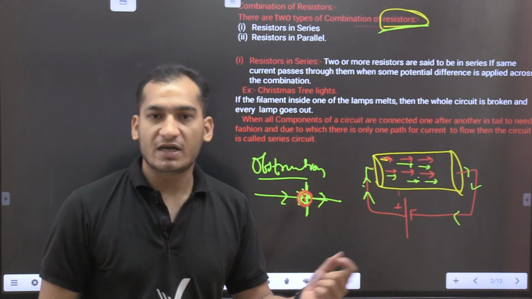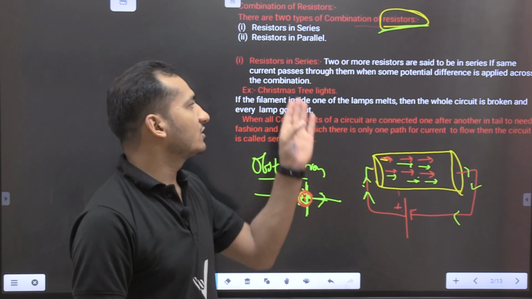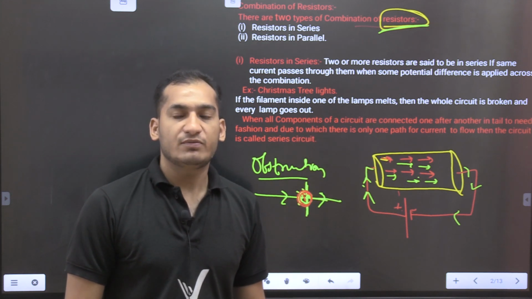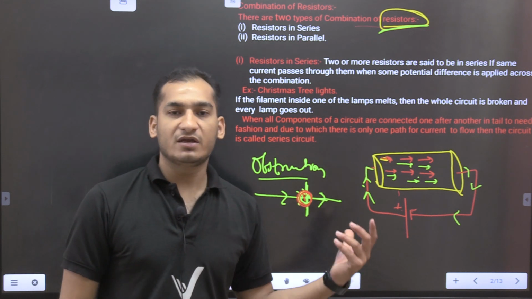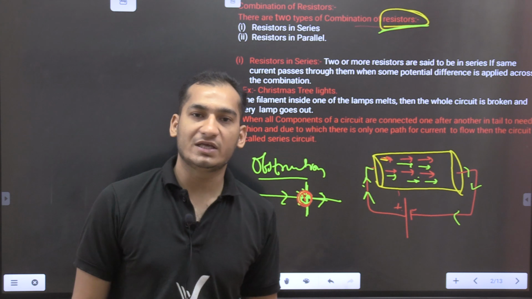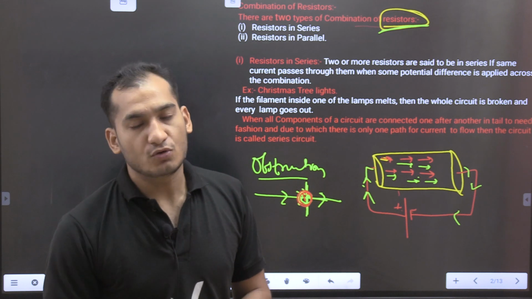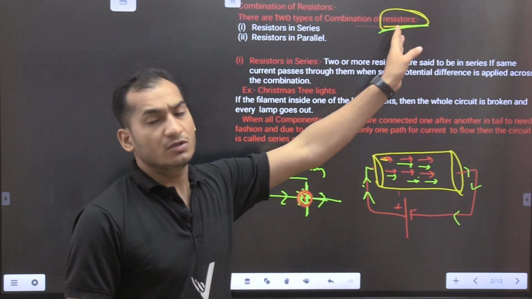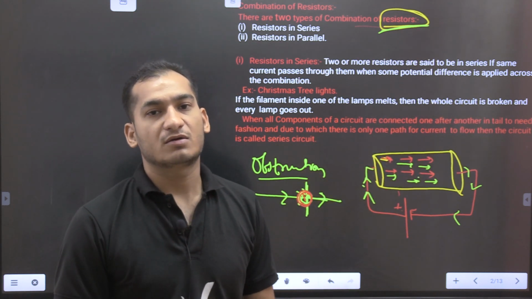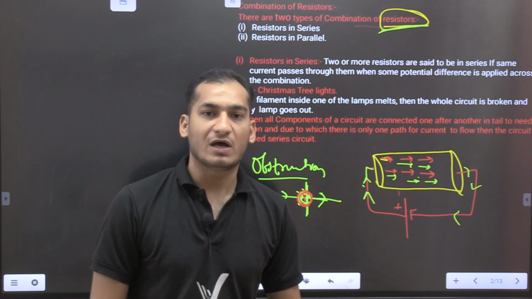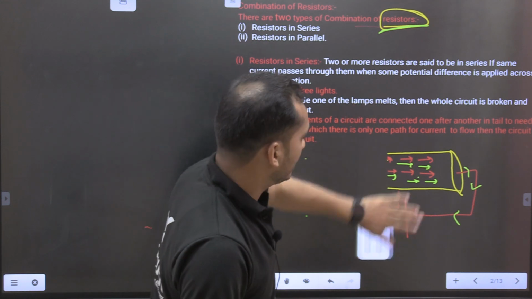Or if we increase the length of the wire, or if there are low quality wire materials, that means resistance depends upon materials also. If the quality of the wire is low, then it gains resistance. Or if we increase the length of the wire, then also it gains resistance. So by seeing the quality of the wire, we can say that we should always use copper wire when we flow electricity, because copper wire has much less resistance compared to other wires like aluminum. Understood? So I think you understood resistance.